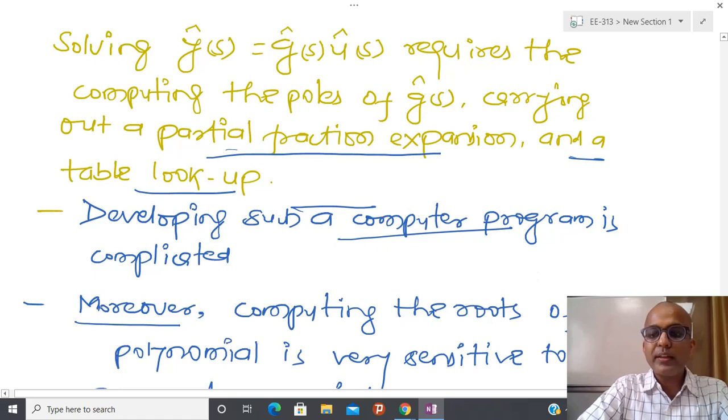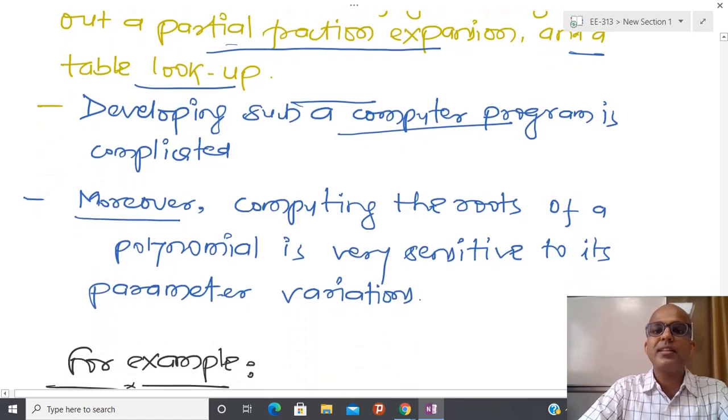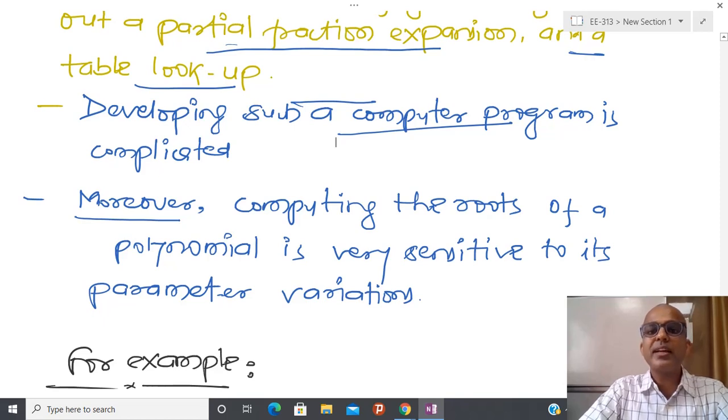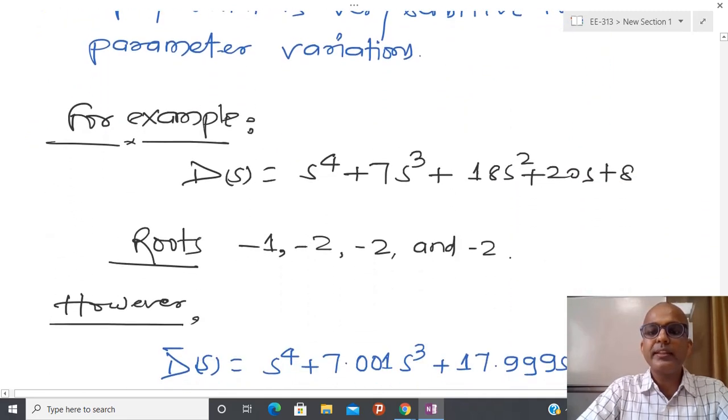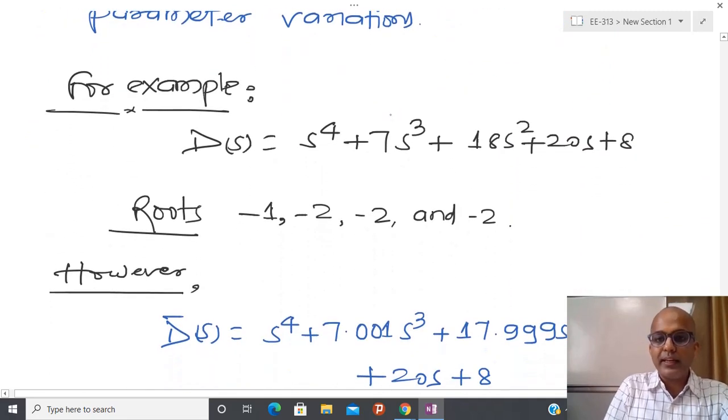But if you go via the partial fraction way, it is possible to show that the computer program becomes very sensitive, because to perform partial fractions you first have to calculate the roots of the polynomial. Here I have taken a simple polynomial of degree 4.